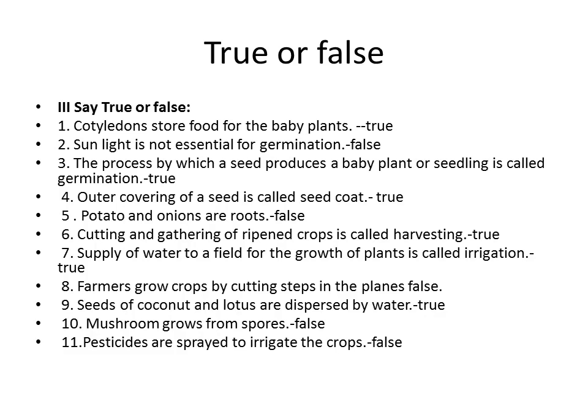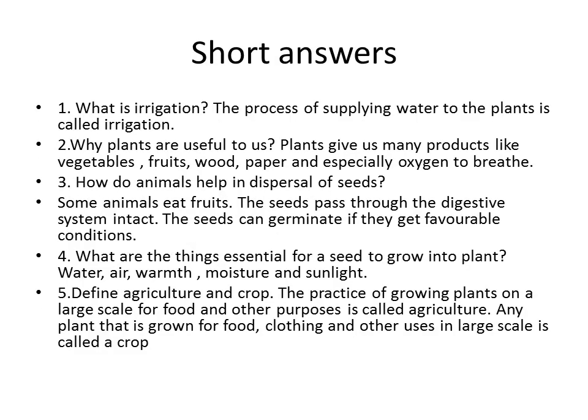Eleventh one: pesticides are sprayed to irrigate the crops. Irrigation means supplying the water. Here they are given pesticides, so it is said to be false. And then short answer: what is irrigation? Irrigation means the process of supplying water to the plants. It is called irrigation.